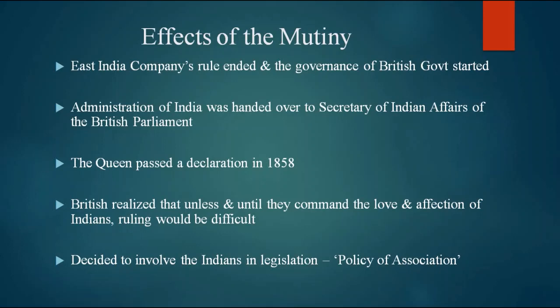With a huge number of people here, we have to win their hearts, then only we can rule. They understood this because of the revolt and decided to involve Indians in legislation. This is called the policy of association. They associated Indians also in the legislation and in the administration.